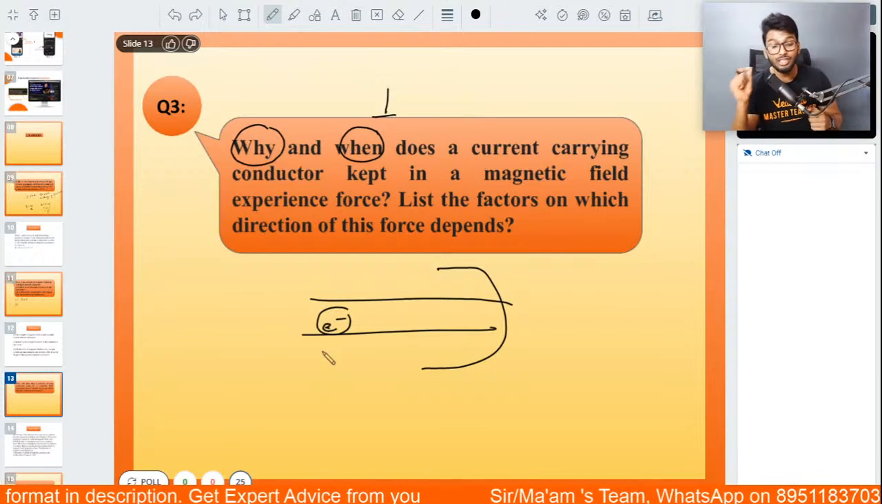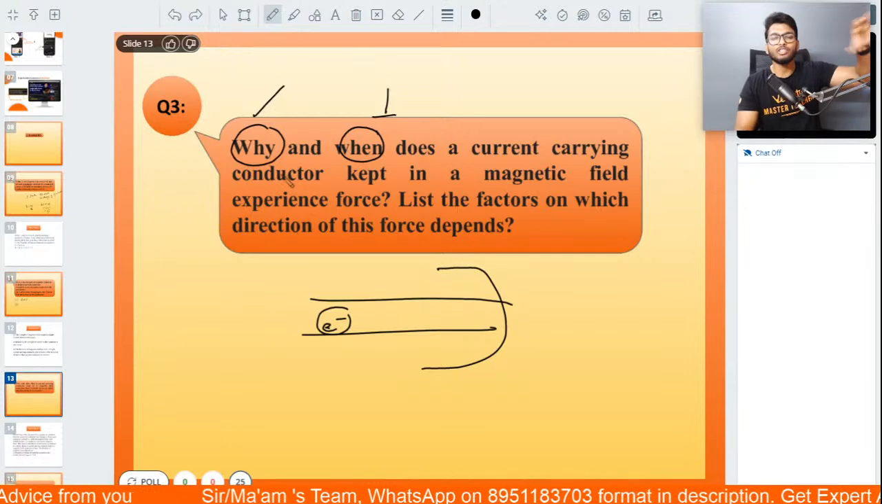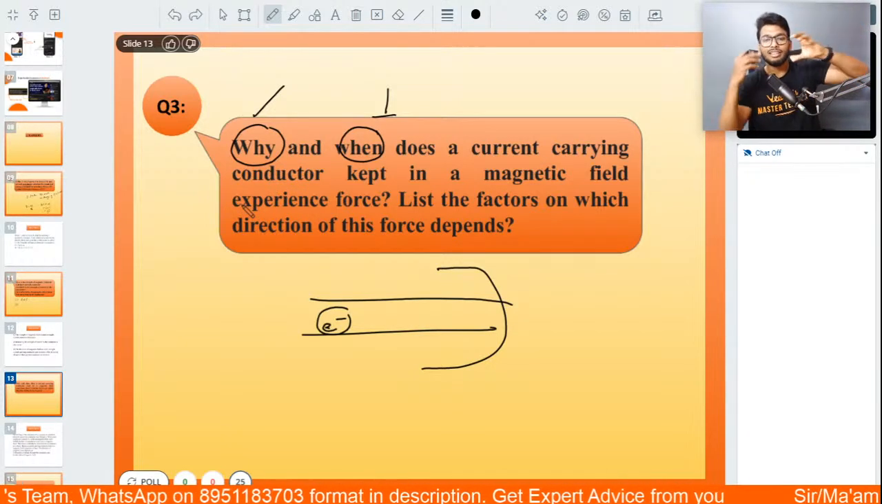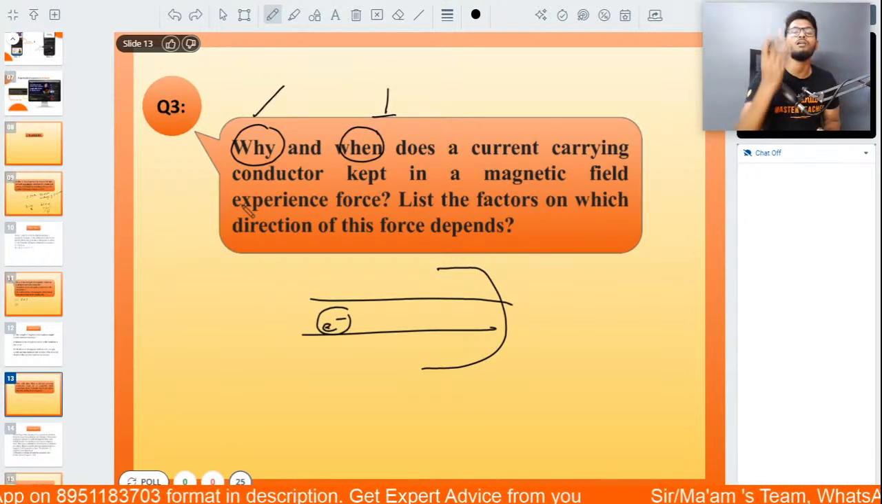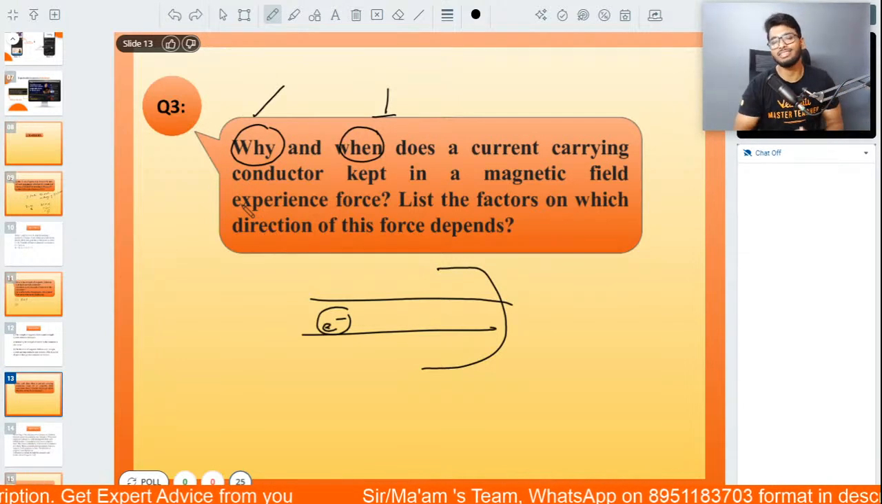So you need to mention that, people. All right, that is the why. Why do they experience it? Because the electrons which are moving through the magnetic field will experience a magnetic force, and that is what we call our very own Lorentz force.